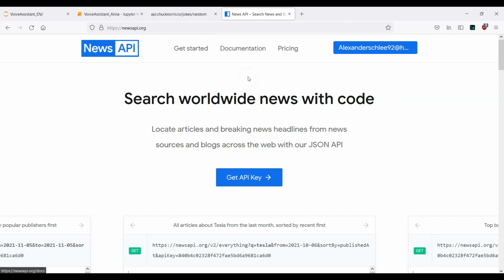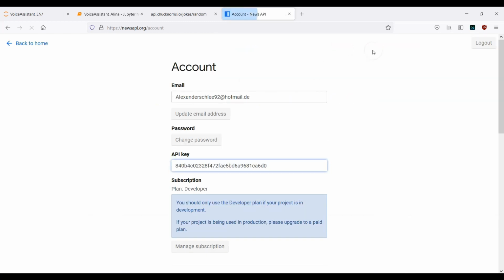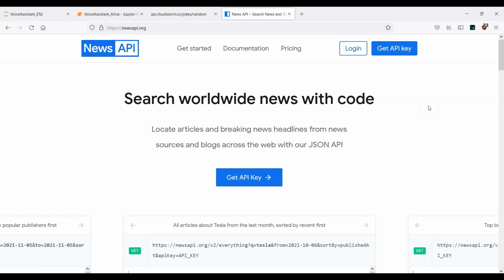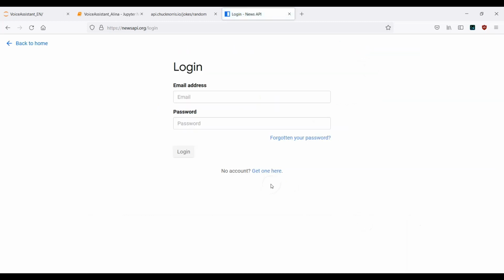Go to this page, and now I see that I'm already logged in. So let me just log out for a second. Okay, here, once you get to this page the first time, you will see this interface. What you need to do now is click on login, and if you don't have an account, click get one here.